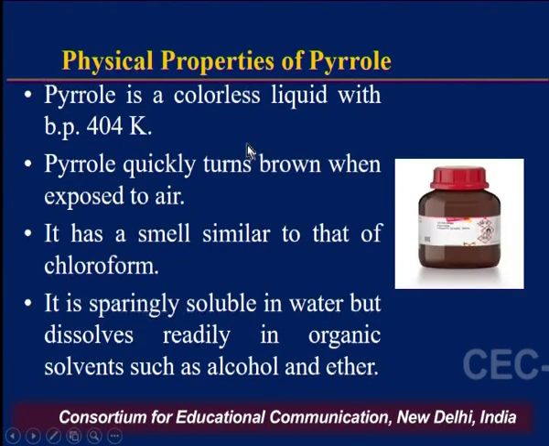So now the physical properties of pyrrole. Pyrrole is a colorless liquid. It has a boiling point of 404 Kelvin. Further, pyrrole quickly turns brown when exposed to air. It has a smell similar to that of chloroform. It is partially soluble in water but dissolves readily in organic solvents like alcohol and ethers.